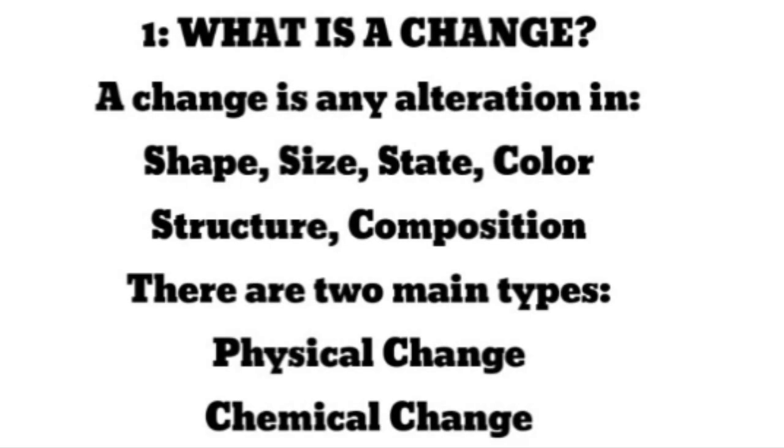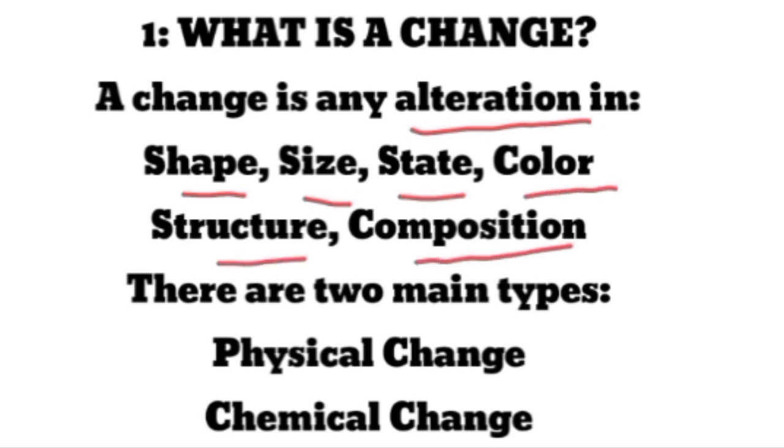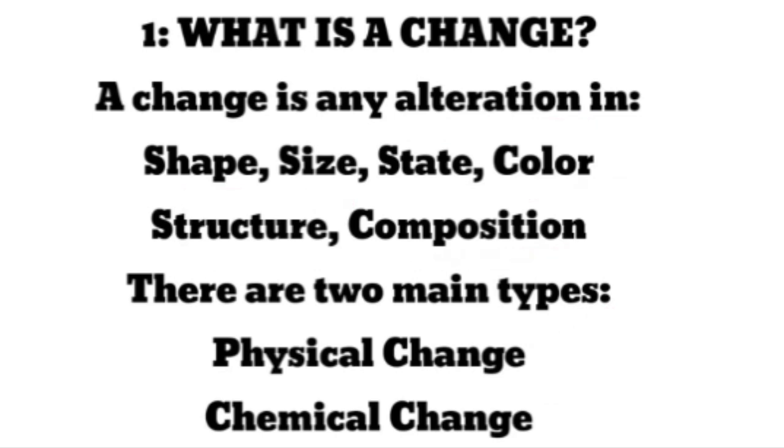Let's start with the definition of change. What is change? Change is any alteration in shape, size, state, color, structure, or composition. If any of these things is altered, we will say that change has happened. There are two main types of changes: physical change and chemical change. In this video, we will discuss them one by one.